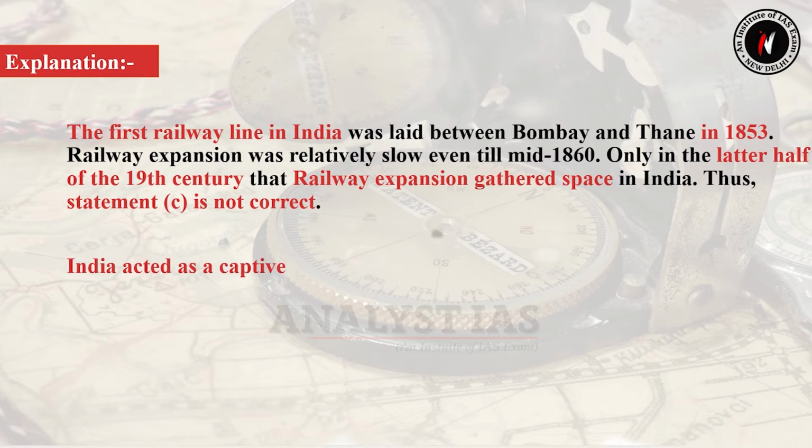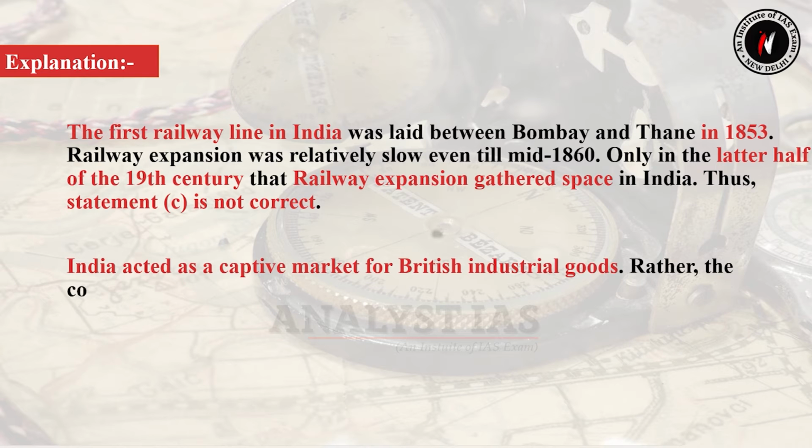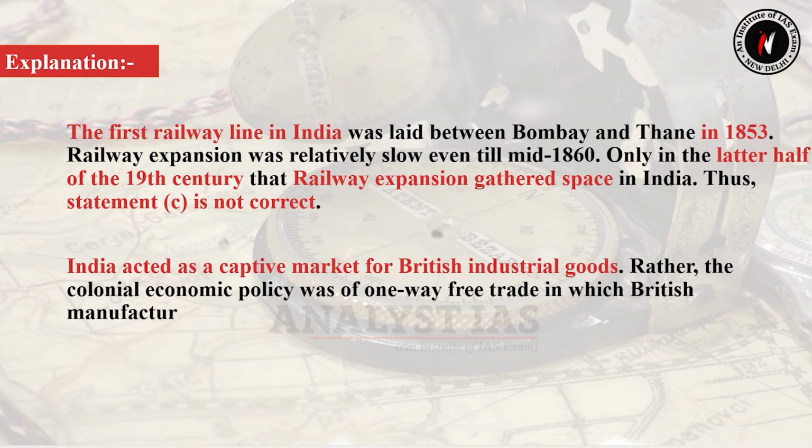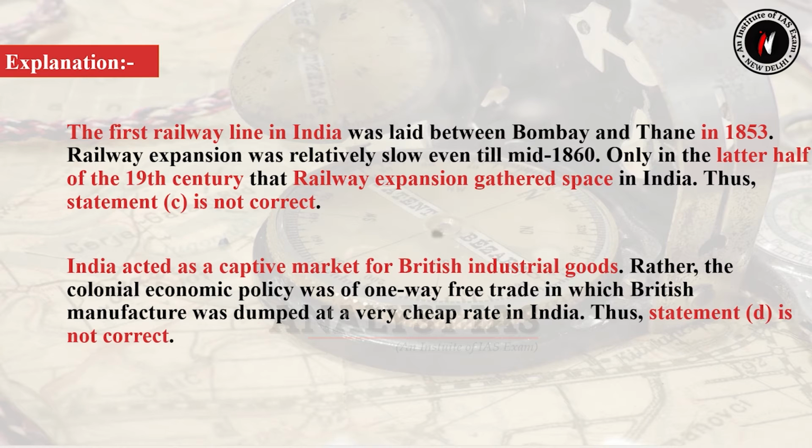India acted as a captive market for British industrial goods. Rather, the colonial economic policy was of one-way free trade in which British manufacture was dumped at a very cheap rate in India. Thus, statement D is not correct. Now let's move to the next question.